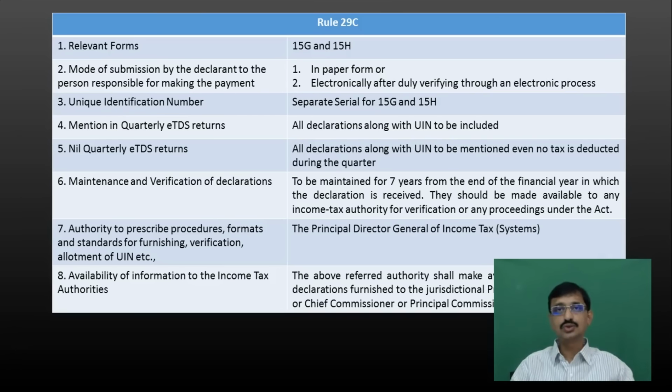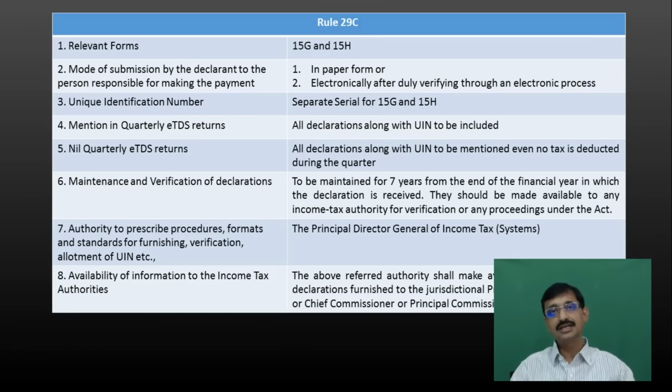Now let's proceed to rule number 29C. Now what does rule number 29C state? It has altogether 8 sub-rules. Sub-rule number 1 states that the declarations for the purpose of non-deduction of TDS are to be made in either Form 15G or Form 15H. If you are covered by Section 197A subsection 1, you are eligible to give a declaration in 15G.